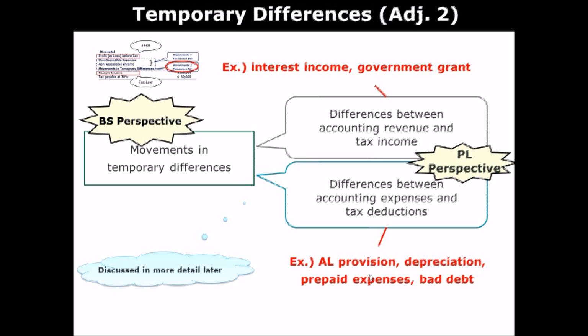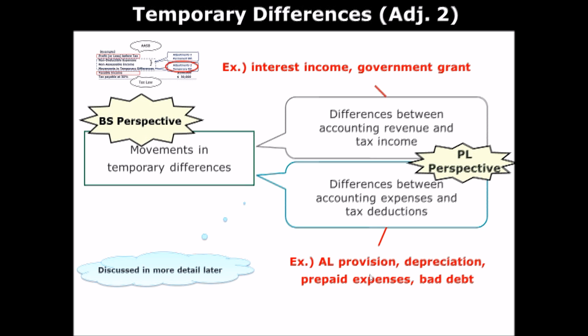So when you record annual leave provision in books, right, you record an expense. So that reduces your profit. But that is only deductible when paid, according to tax legislation. So that becomes deduction when employee actually takes annual leave or when the employee actually leaves the company and receives the cash, i.e. the company has to pay the cash.